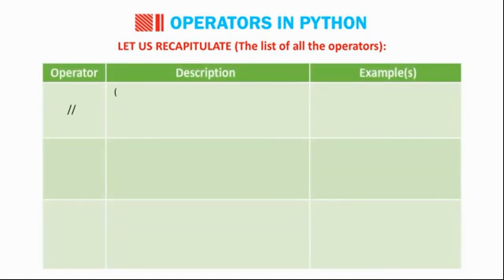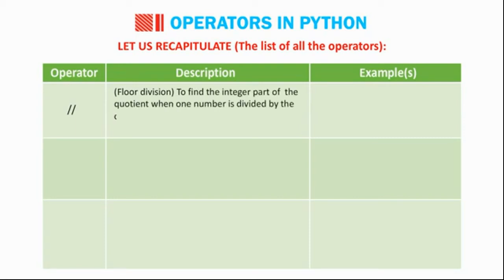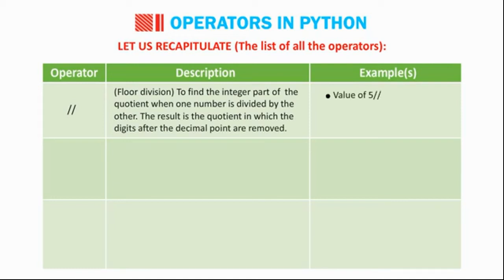Double slash, floor division. To find the integer part of the quotient when one number is divided by the other. The result is the quotient in which the digits after the decimal point are removed. Value of 5//2 is 2. Value of -5//2 is -3. Value of 10.0//3 is 3.0.